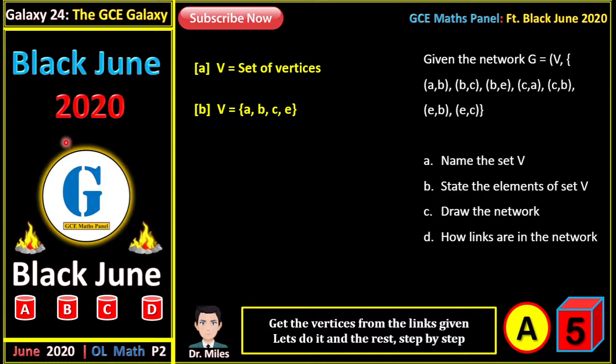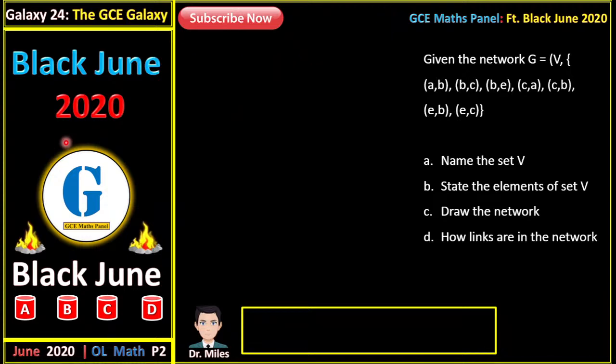Also, we can get the network, or we can sketch the network. Let's see how we can sketch this network. So to sketch this network, now that we know that the elements are A, B, C, and E, those are the endpoints, and we have been given the linkages from the equation. A moves to B, B to C, B to E, C to A, and C to B, and so on. We can sketch this network as follows.